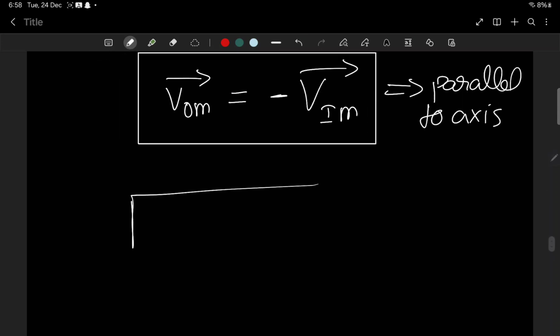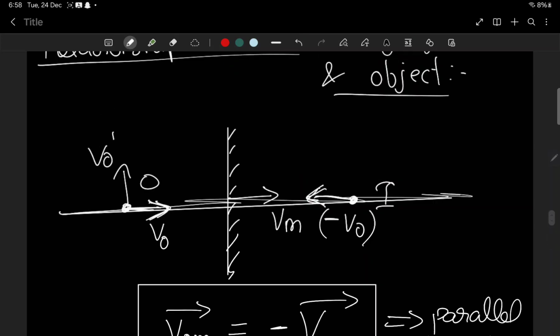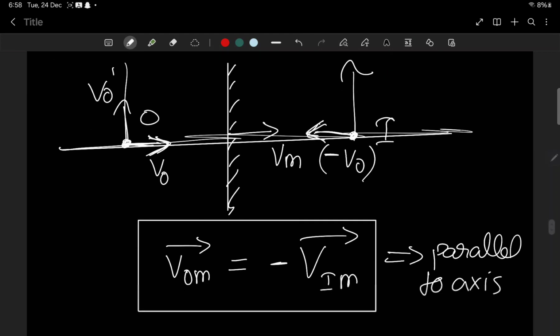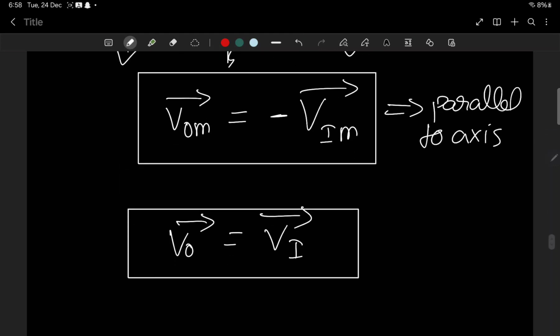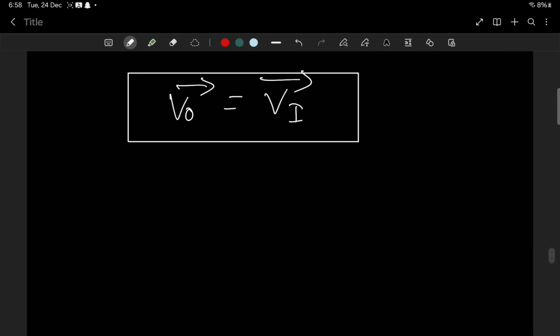If they are moving perpendicular to the axis, it's very simple that the velocity of the object will be equal to the velocity of the image, because if the object is moving upward, the image should also move upward. If the object is moving downward, the image should also move downward, right? You can try the same. You can take a ball, move it in front of the mirror and look. You will understand it. Yes. Now, this is the basic concept of mirror.